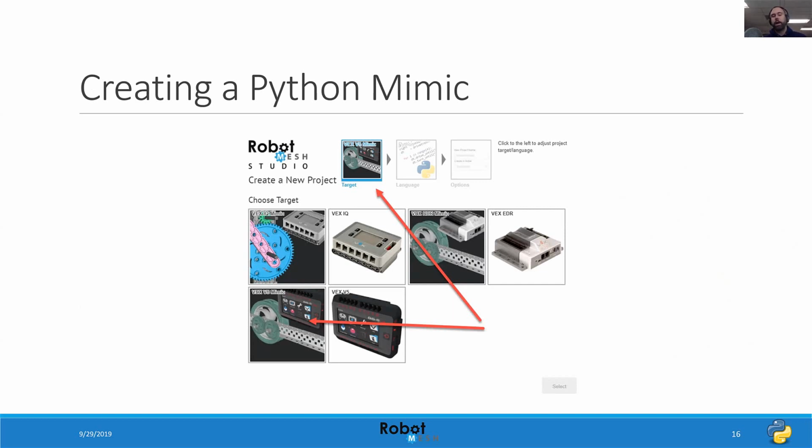One is we can write programs for the physical robot, which we can see here with the IQ, V5, and VEX EDR Cortex. We can also create something called a mimic, which is a simulation. For the first couple of projects, I'm going to be working in the simulation or the mimic environment, just so I don't have to keep downloading and chasing my robot and going back and forth between my computer and the physical hardware. A little later on, we'll look at some examples using the physical robot, so stay tuned.